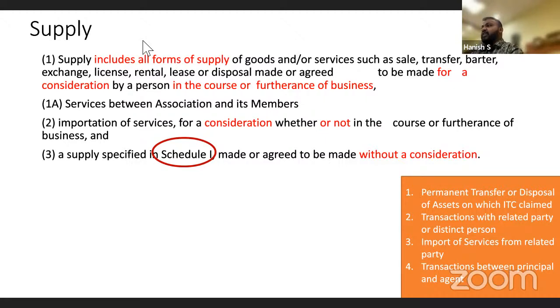So I will repeat again. I have to pay money to the bank. The bank charges me interest, that is exempt from GST. Okay, I borrow money from my supplier. Borrow in the sense I don't make the payment to him within the 30-day period. Okay, I make the payment to him on the 60th day. He charges me interest for 30 days. Correct? He will be required to pay GST on the interest collected by him for 30 days. Clear? That is because section 15 subsection 2 says that. Now let's merge all these topics.